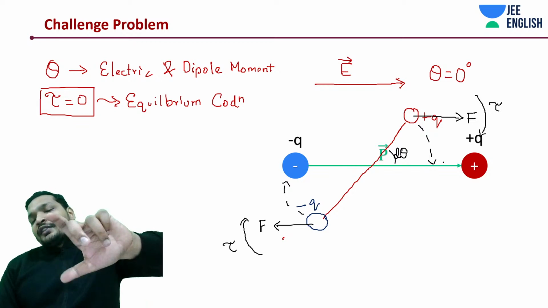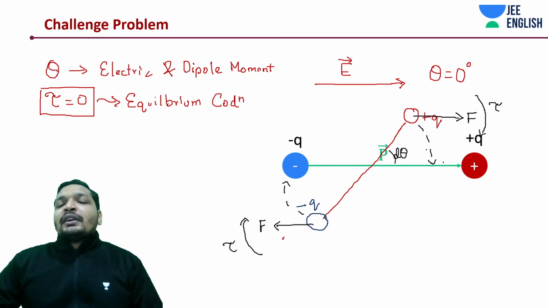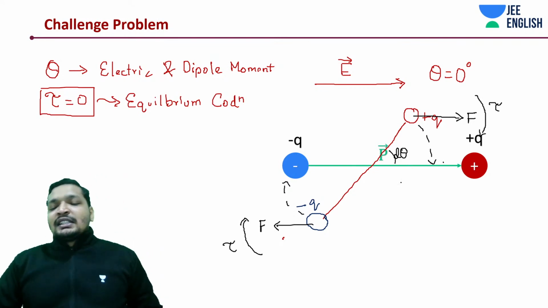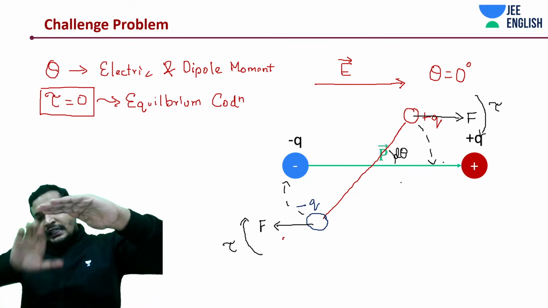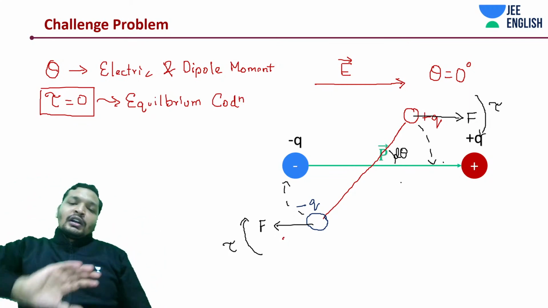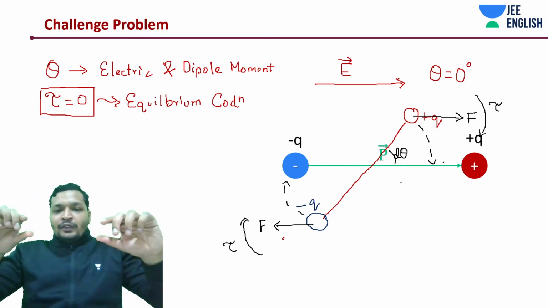So you have disturbed it by angle d theta, but it is returning back to the mean position. It's returning back to the original position. Did you understand this point? Like, I disturbed it this much. Electric field is in this direction. Positive charge is experiencing a torque like this. Negative charge is experiencing a torque like this. This will ultimately rotate back and come down over here.